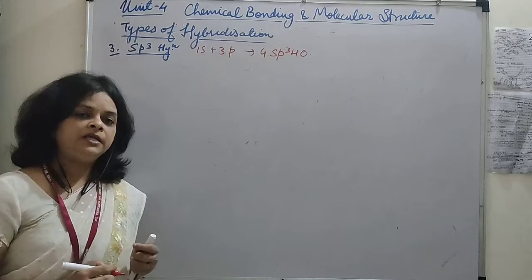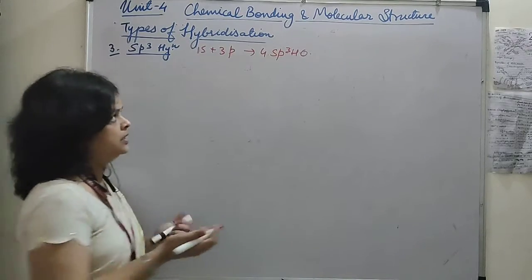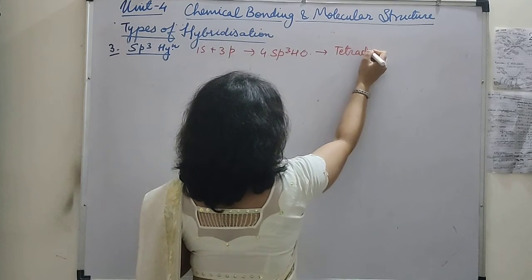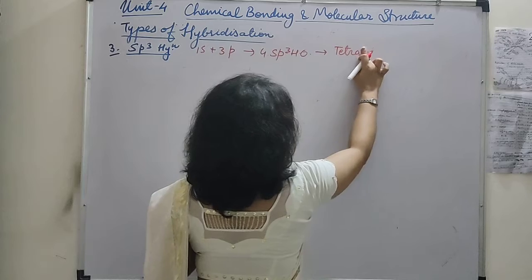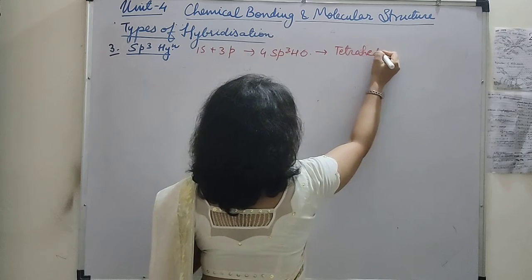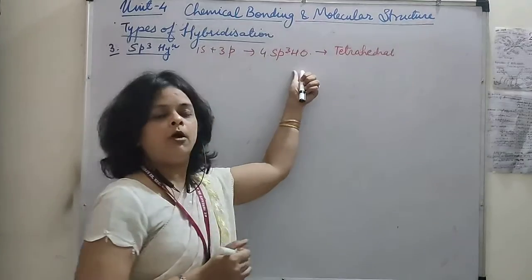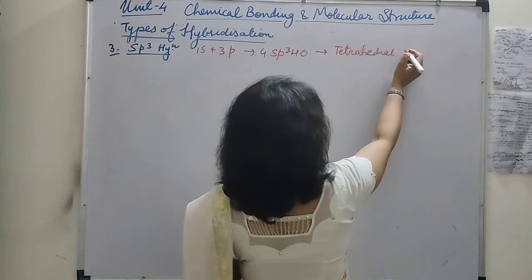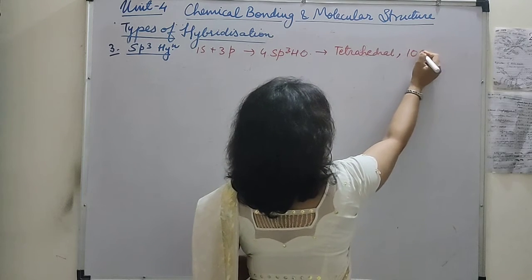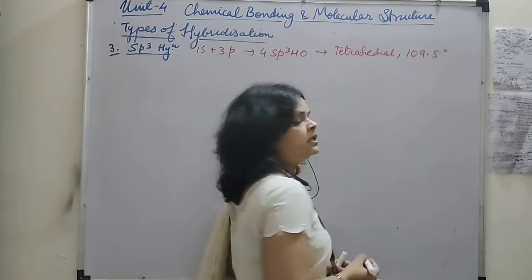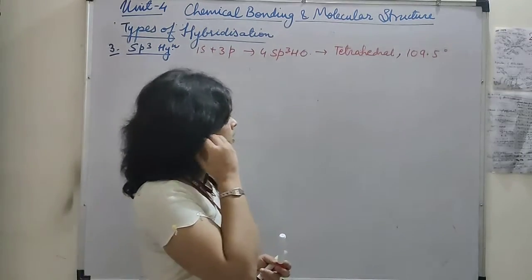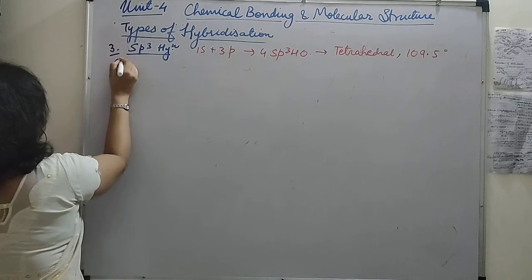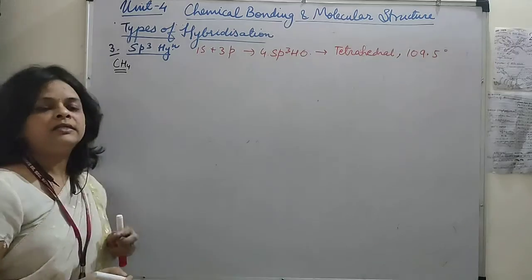Okay, and whenever there are four orbitals present, they will acquire a tetrahedral arrangement. Tetrahedral arrangement. That means the four hybrid orbitals are directed towards the four corners of a tetrahedron. Tetrahedral, and the bond angle will be 109.5 degree. Okay, so let's see it by taking the example of methane. मीथेन का एग्जाम्पल लेते हैं.